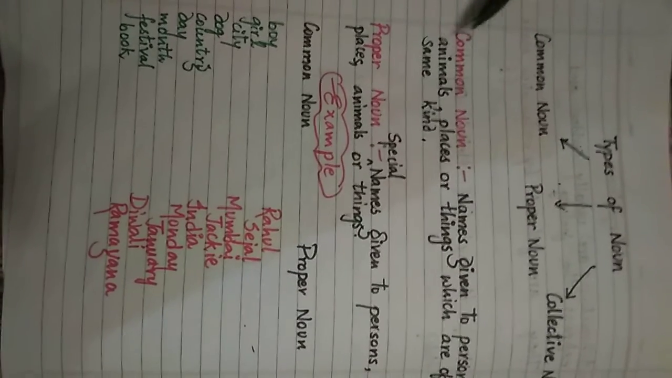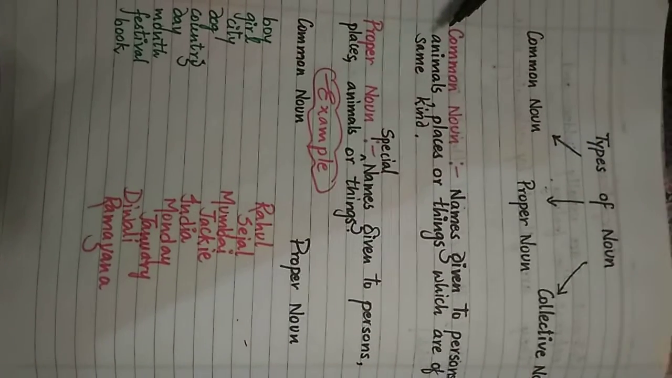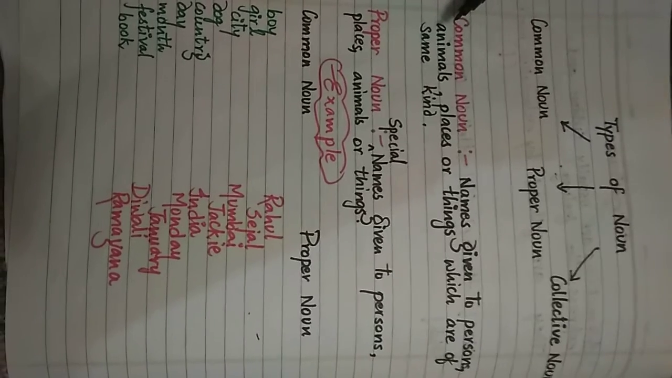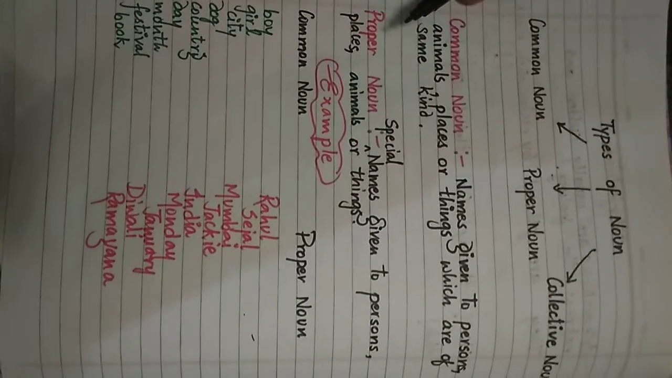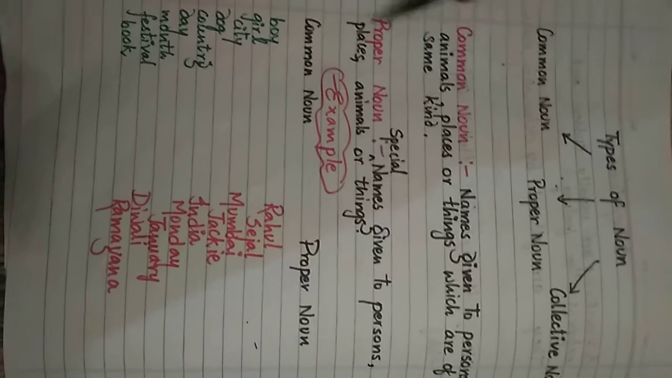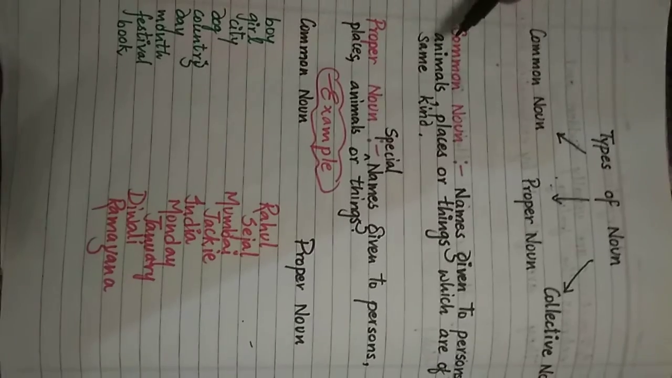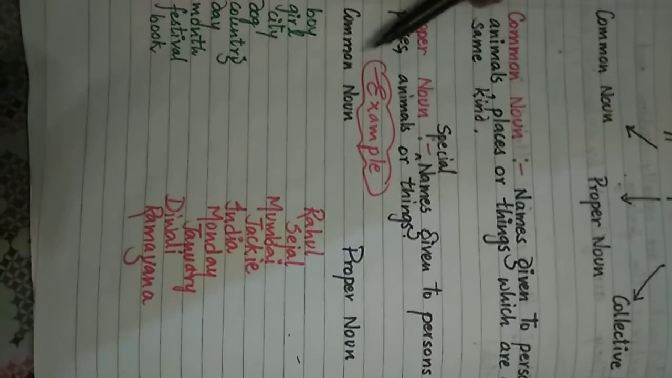So what is the difference between common noun and proper noun? Common noun is a name given in a general way to any person, place, animal or thing. And proper noun is a special name given to a person, place, animal or thing. So that is the difference. Common noun, a name that is in a general way. Proper noun, a very special name. Now let us learn it more nicely through an example.